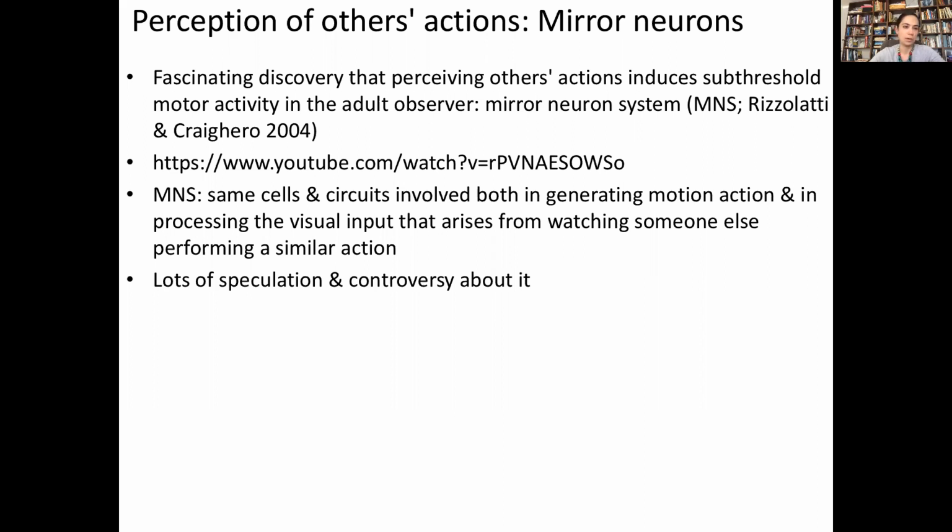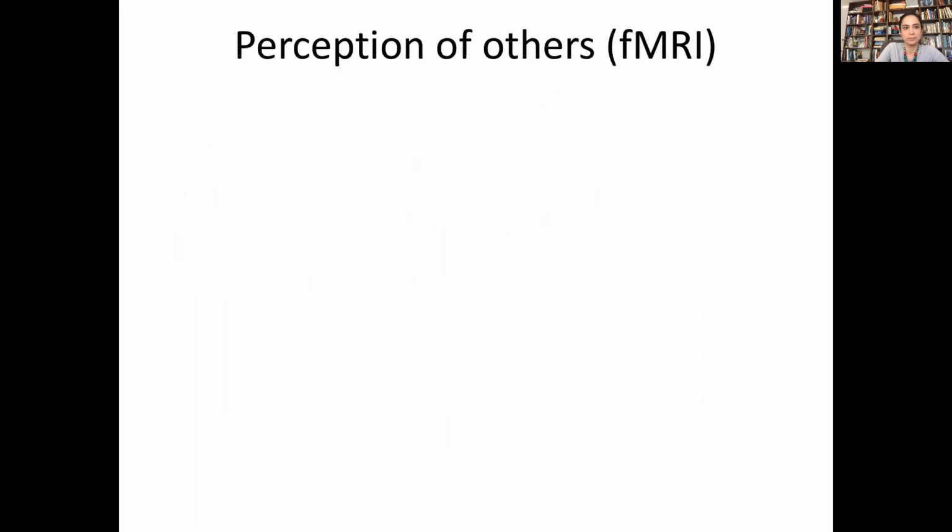So when you see someone performing a similar action and you find that in your brain there are certain cells that respond to that, people thought that meant that perhaps that's how we empathize. A whole lot of research is going into it. So there's lots of speculation and controversy about it, but it's a very hot and cool topic in social cognition, it turns out.